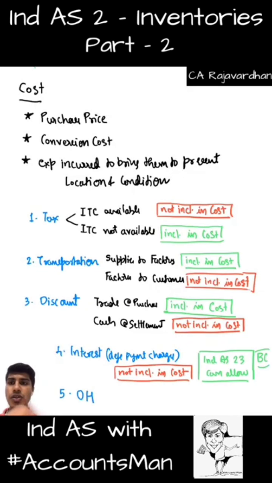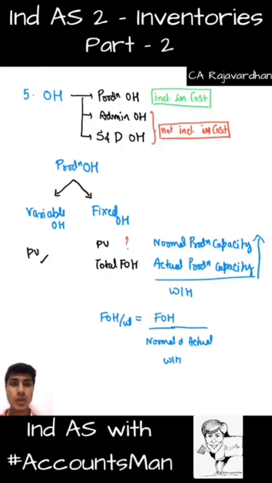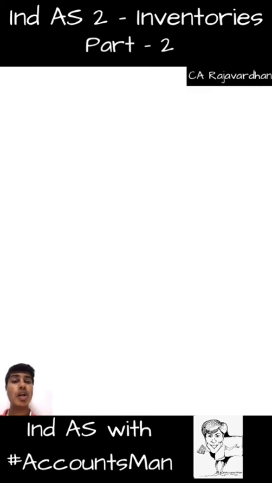When we discuss the word cost, we basically told cost will include purchase price, conversion cost and expense incurred, and we discussed few items in specific, that is tax, transportation, discount, interest and overhead. So I've written this. Now I'll specifically mention those items which are not to be considered as a part of our cost. So items excluded from cost, whatever we discussed yesterday. So I'm just making a summary of those items which are excluded.